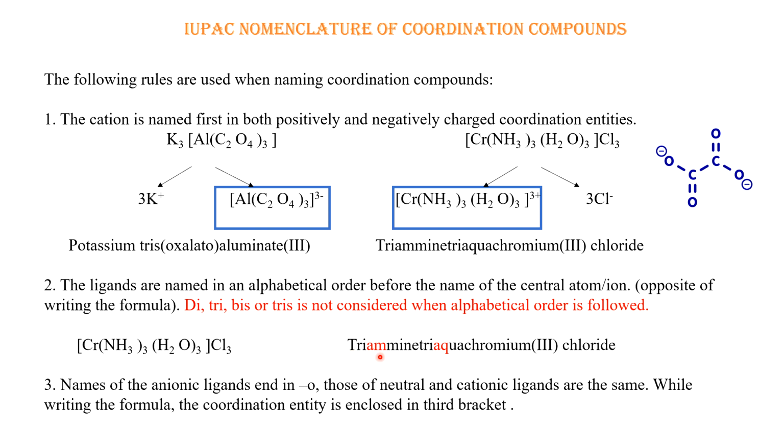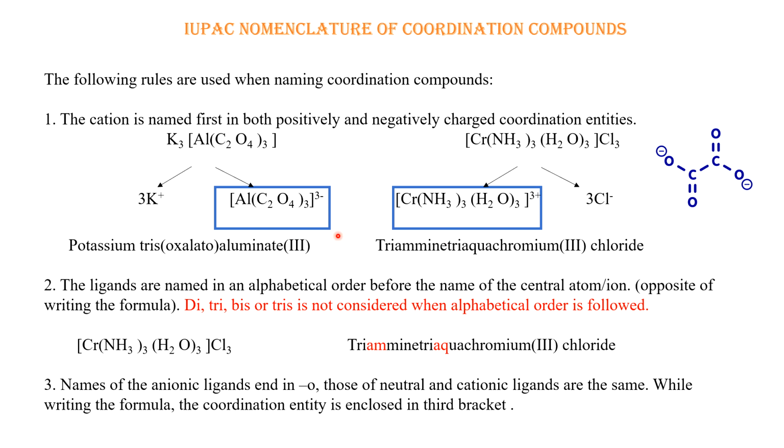We will consider the alphabet of the ligand only. Okay, so you have understood this point also. Next, the names of the anionic ligands end in O. Those of neutral and cationic ligands are the same. So what does this point say? You see here this amine and aqua. These molecules are neutral. These ligands are neutral. There is no charge. Therefore, it will be called amine only and aqua only.